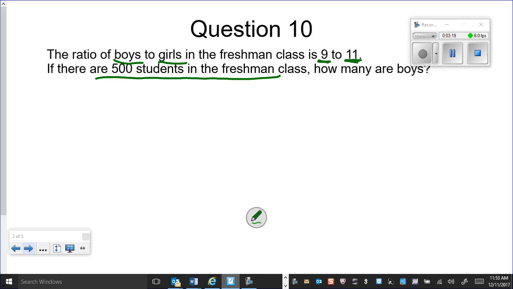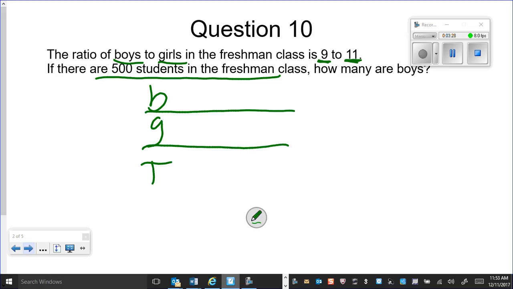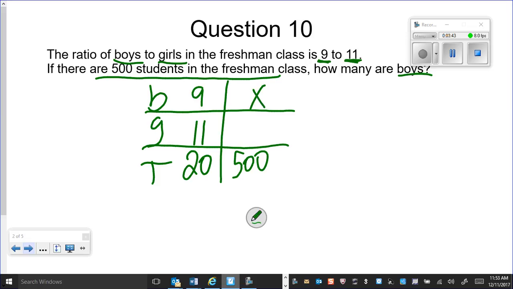All right, so now we have to figure this out. How many boys are there? We're going to go boys, girls, and then total. We'll set up our chart again. So here we'll have 9, 11, and that equals 20. On the other side of the chart, we'll have 500 here. We want to figure out how many boys there are, so we'll keep this and get rid of that. We'll do 9 over 20 is equal to X over 500.